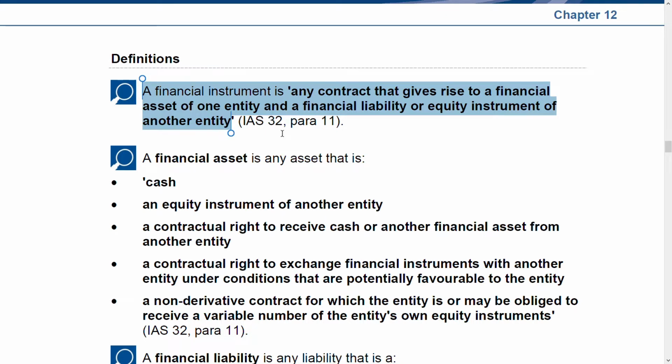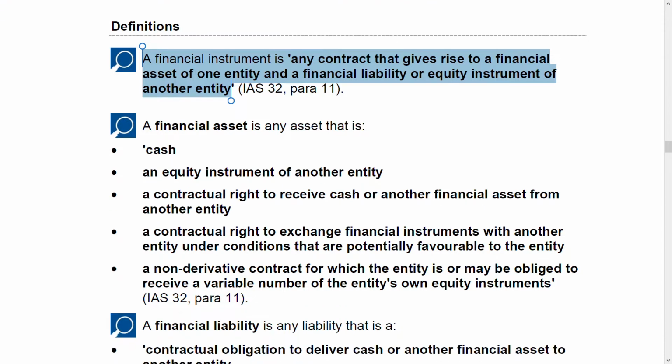In that way, what is a financial asset for you might be a financial liability for another. So it should give rise to two things: a financial asset for one entity and, for another entity, either a financial liability or an equity instrument. So this is something which is easy. The definition is not very difficult. What is a financial asset now?